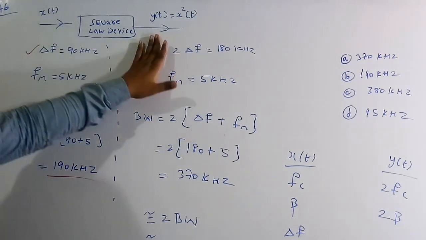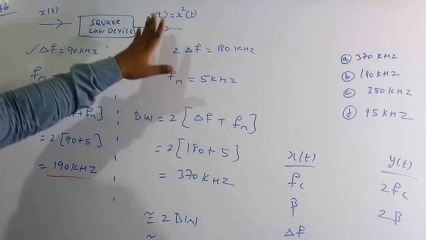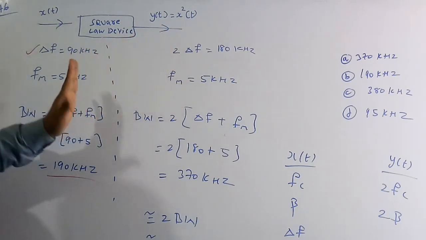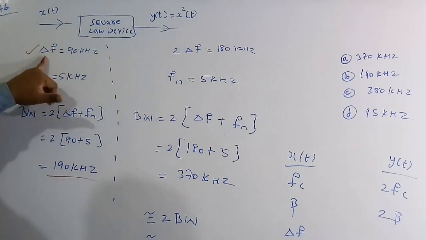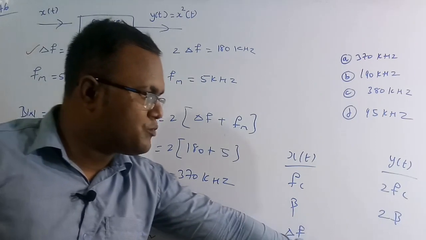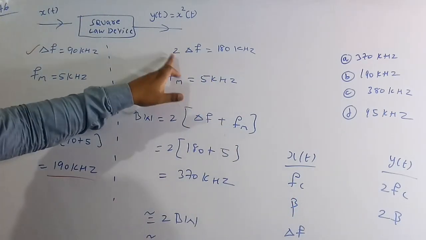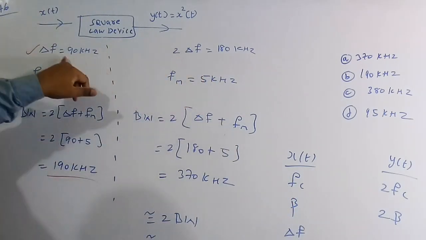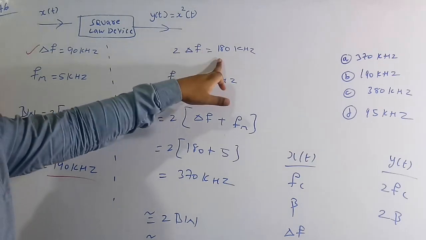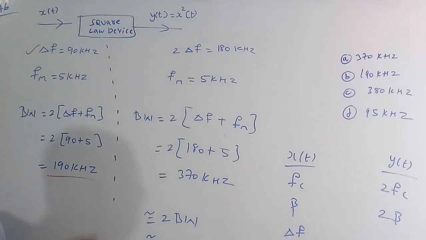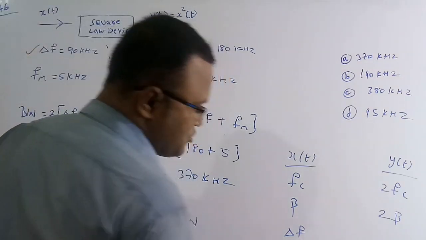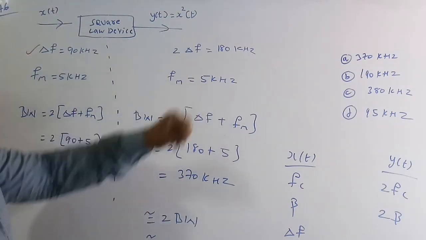But in the question they are asking for the bandwidth of the output signal, not the input signal. I have already told you, if the input has delta F, the output will have twice the delta F. Delta F is 90, so 2 into 90 is equal to 180. Similarly, FM remains constant in the input and the output, so here also FM is equal to 5 kilohertz.